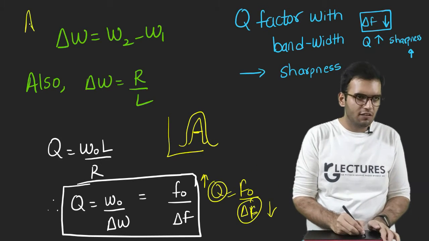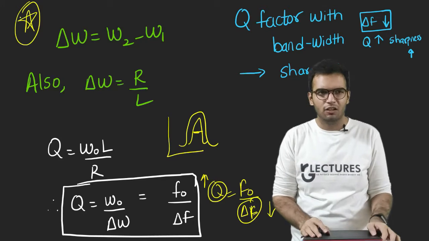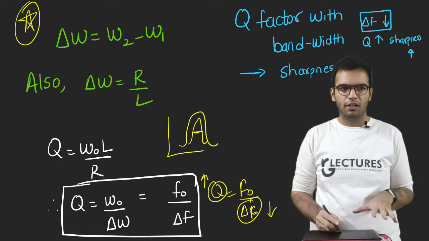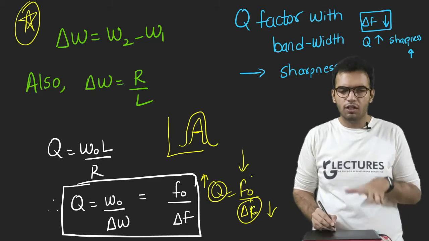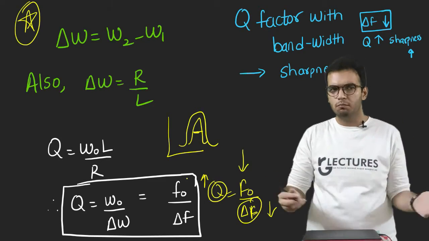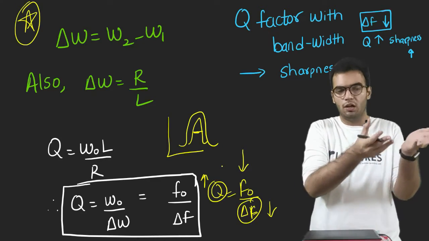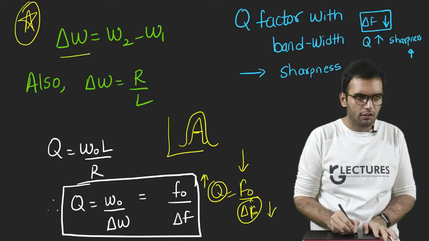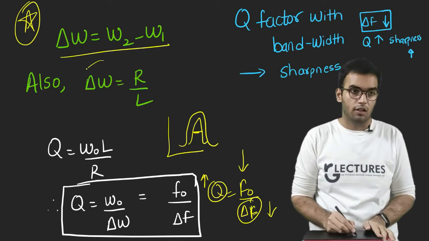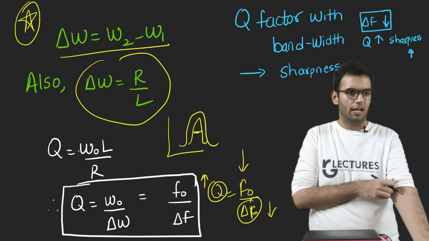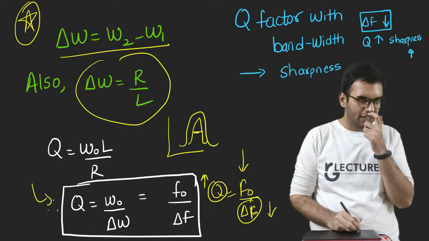So basically this is the thing about Q factor which I like the most. This is the way you can feel the Q factor. Q factor is defined as the resonant frequency divided by bandwidth. If bandwidth is less, quality will be more. If resonant frequency is more, quality will be more. Okay, how to derive Q factor? Delta omega is this, delta omega is also this. So Q is equal to, okay, this is one definition.